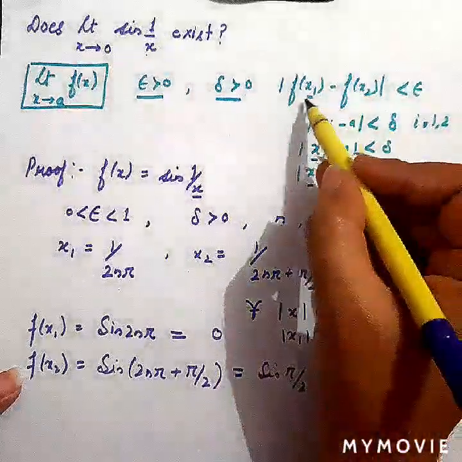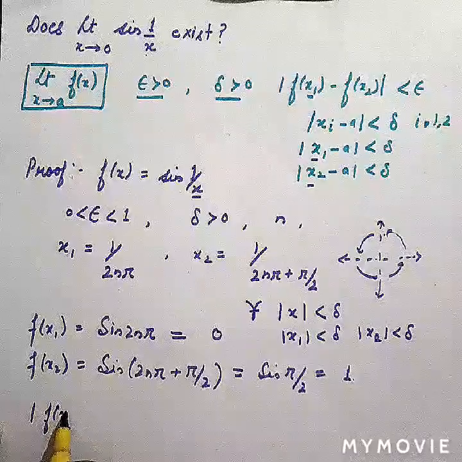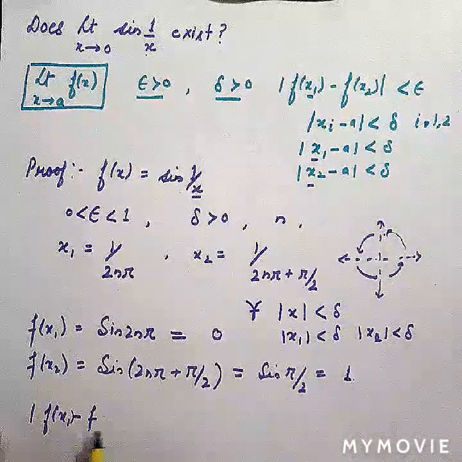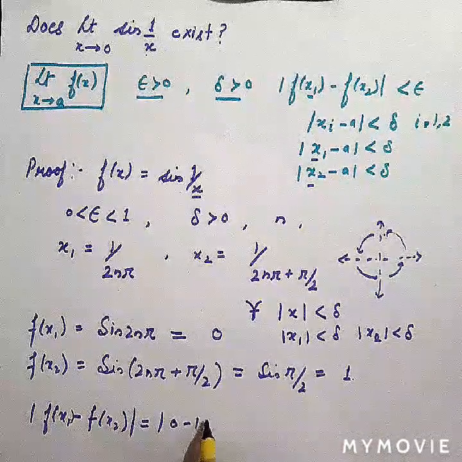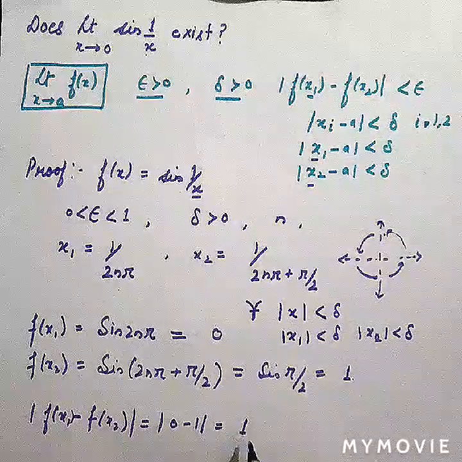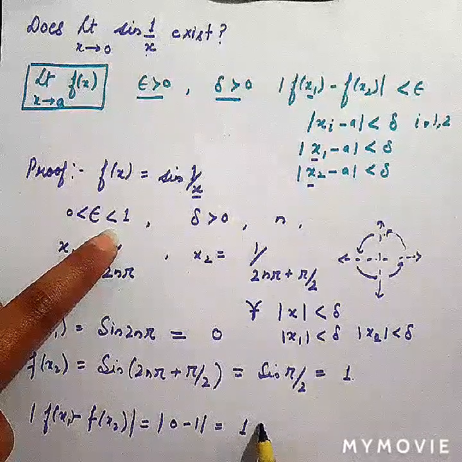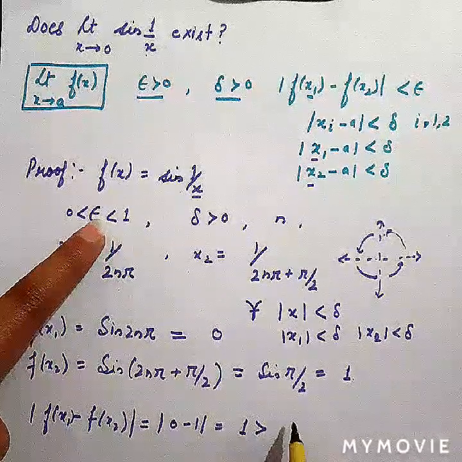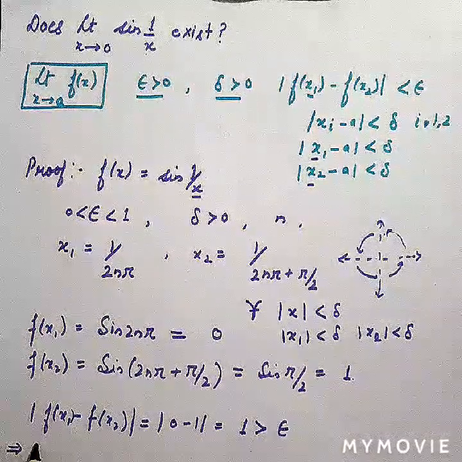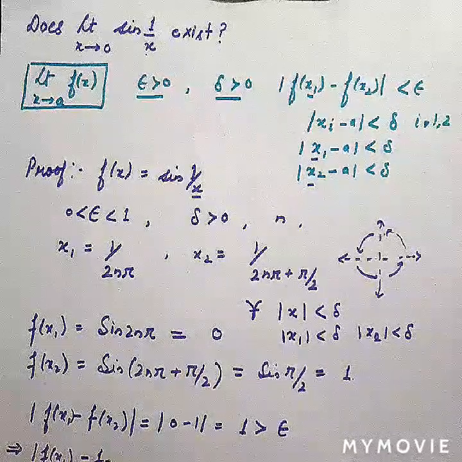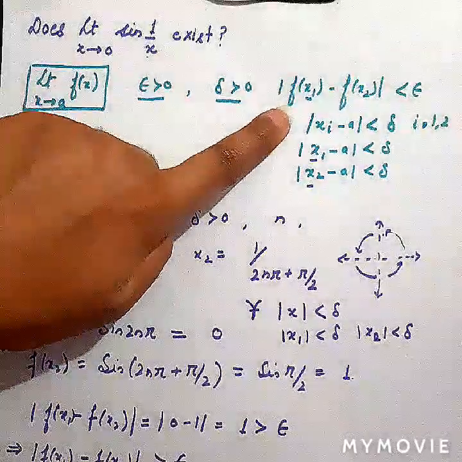So now what we will do, we will consider this difference as I have already mentioned in the beginning. So the modulus of f of x1 minus f of x2 will be equal to 0 minus 1, which is equal to 1, and from here epsilon is less than 1. So what has happened over there, the difference of f of x1 minus f of x2 is greater than epsilon, which is in contradiction with the Cauchy criterion.